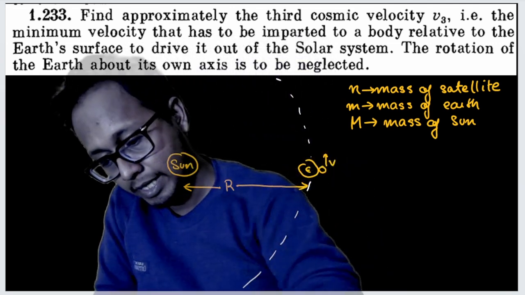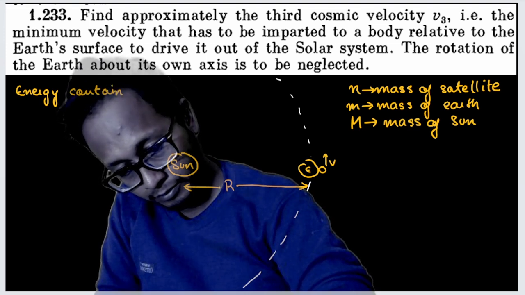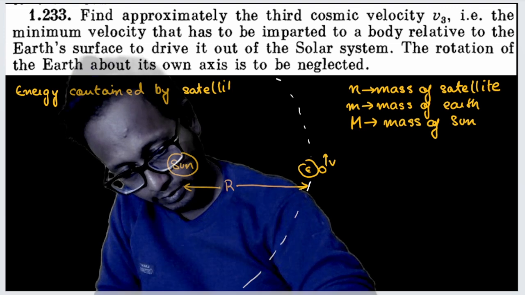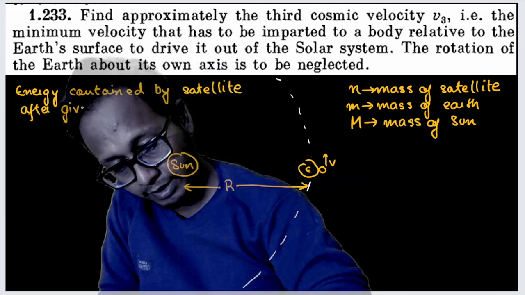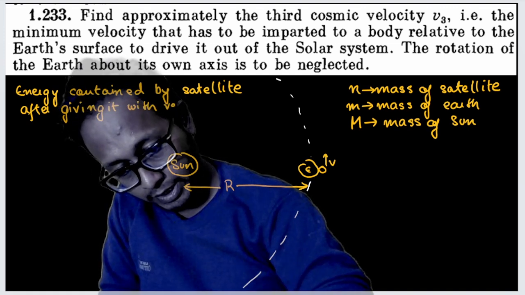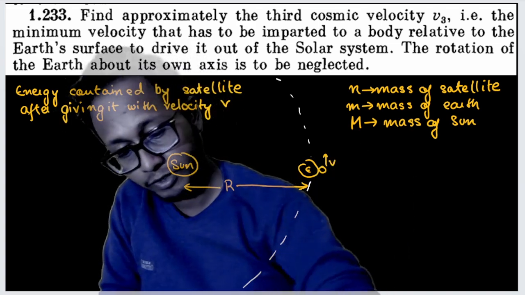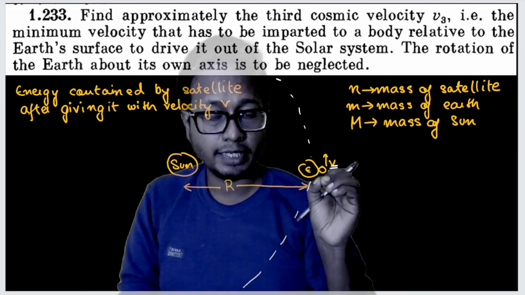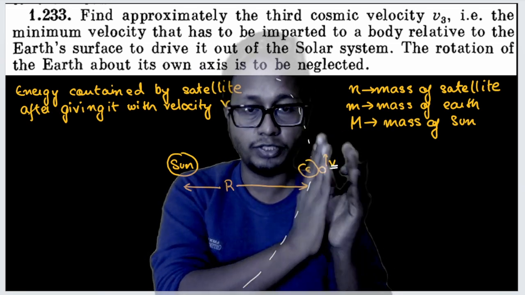Energy contained by the satellite after giving it velocity v, and this velocity v is supposed to be the minimum velocity that is supposed to take this satellite outside the solar system. So I'll calculate the total energy of this satellite, or total gravitational energy, after it has been provided with velocity v.